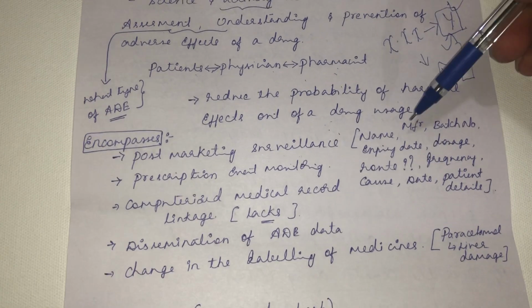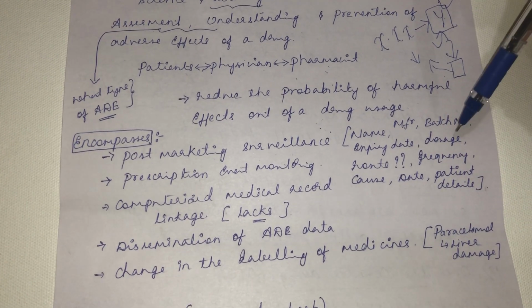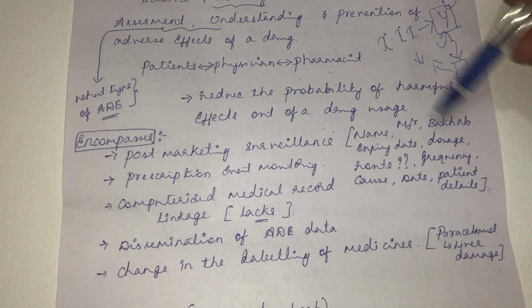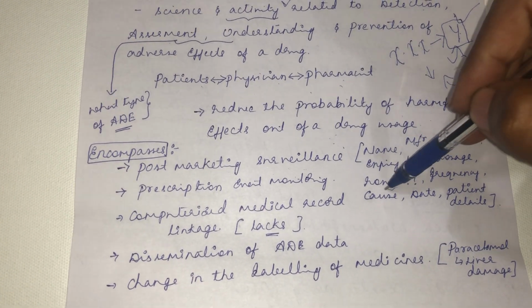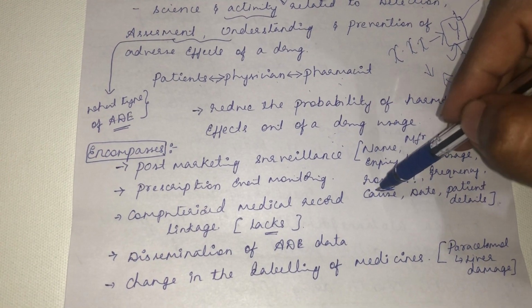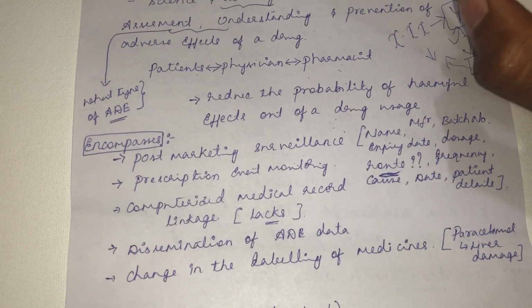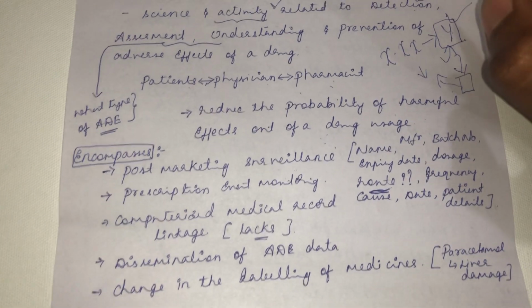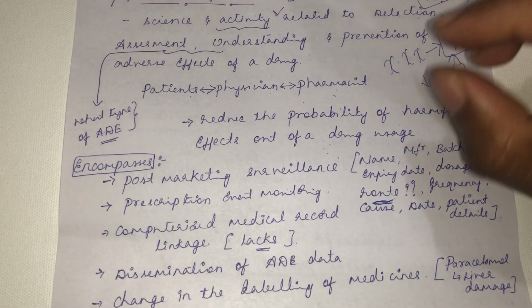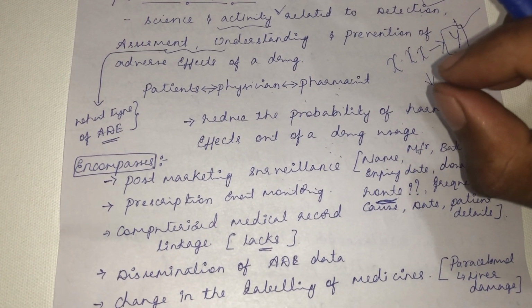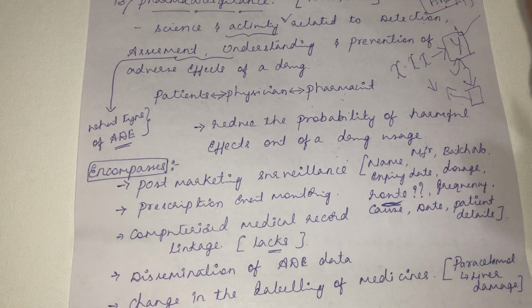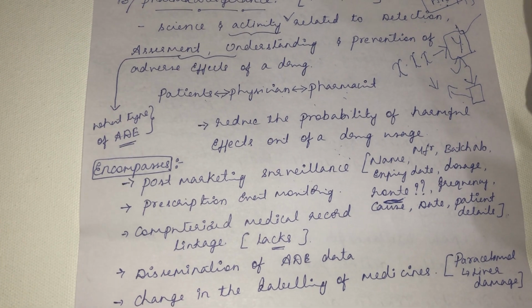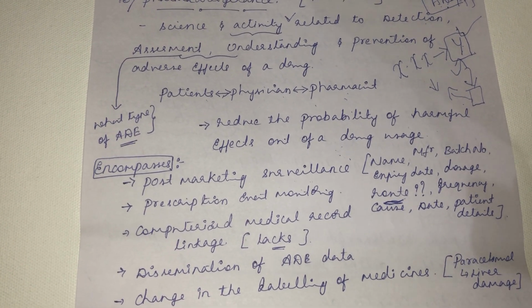Anything related to the expiry date, that's why it's causing adverse effect. Then what is the dosage that has been used? Any wrong dosage by the physician? Then the route. See what happens with the route. Suppose there are certain drugs which have to be taken through the vaginal route or rectal route, but the dosage form also comes in capsule form. What will the patient think once he receives it in capsule form? Capsule, I have to take it through the oral route.